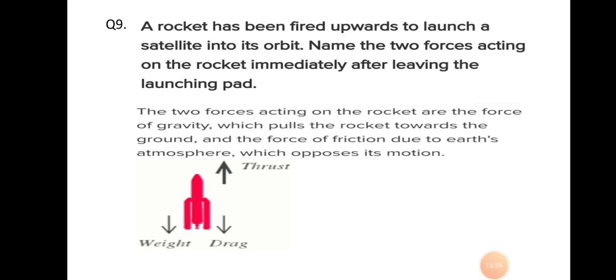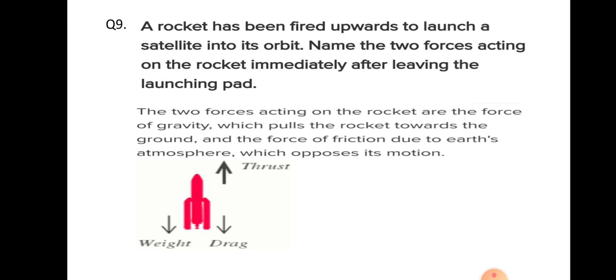A rocket has been fired upwards to launch a satellite into its orbit. Name two forces acting on the rocket immediately after leaving the launching pad. When a rocket is fired, two forces act on it. One is the force of gravity, which is attracting it towards the earth, and another is the force of friction, which is friction of air, which is also opposing its motion.